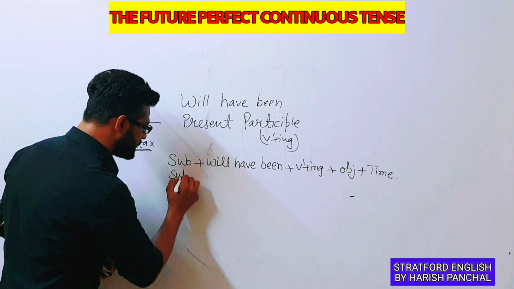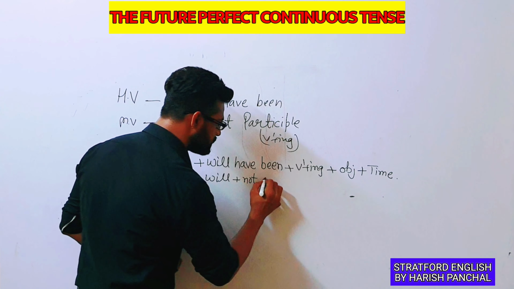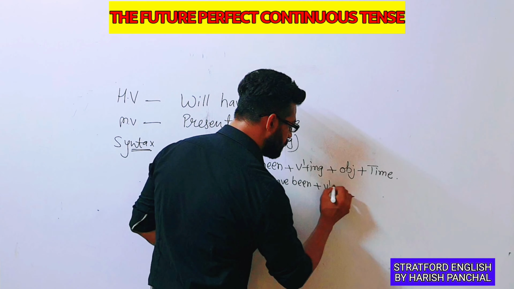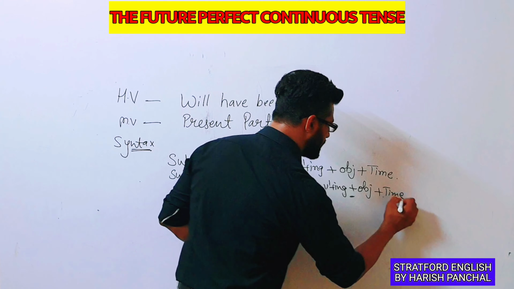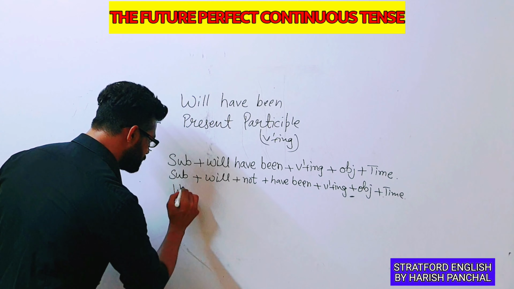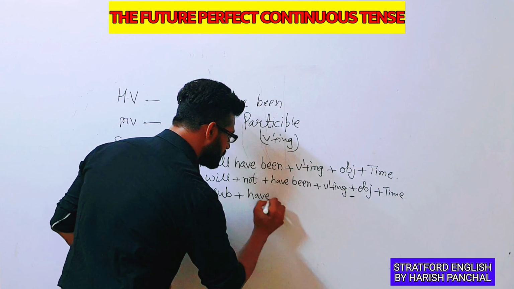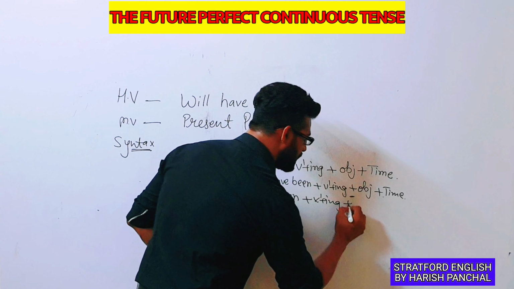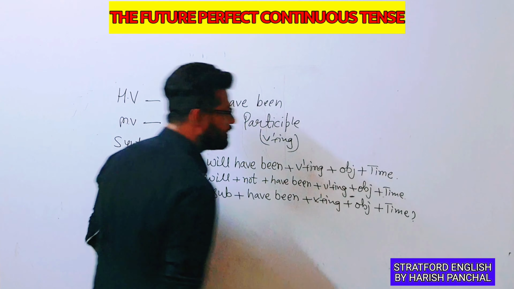Now when we make negative sentences we have to use subject, will plus not plus have been plus first form plus ing, after that object, and then we have to use time. Now when we make questions, so questions will begin with the helping verb. First of all we will use will, after that we will use subject, and then we have to use have been, and then verb first form plus ing, after that we will use object, and then we have to use time, and then question mark.